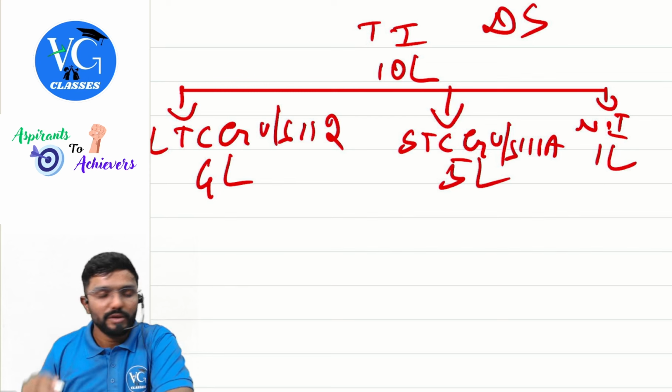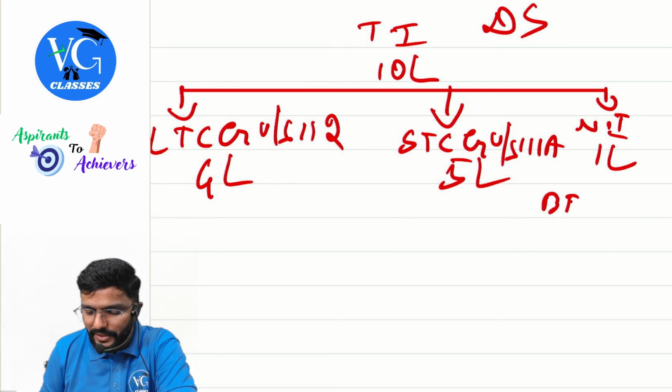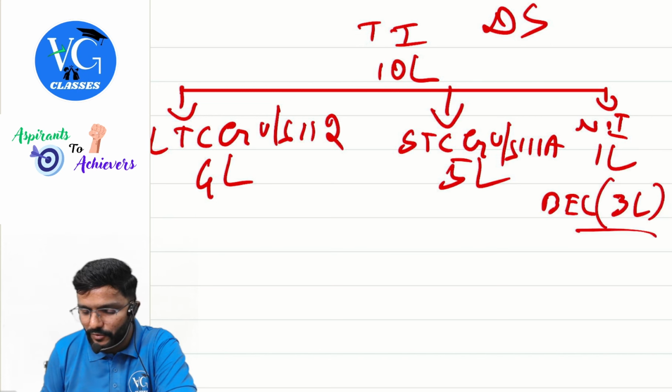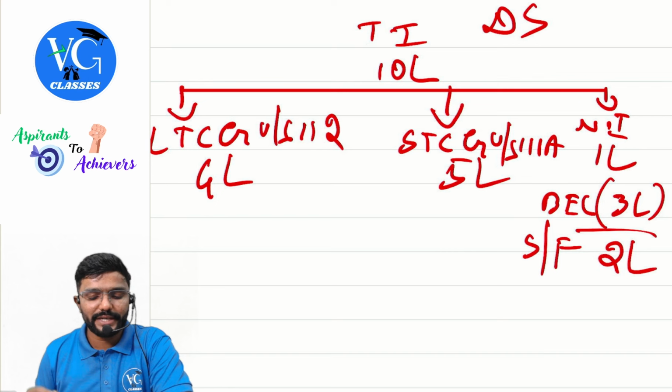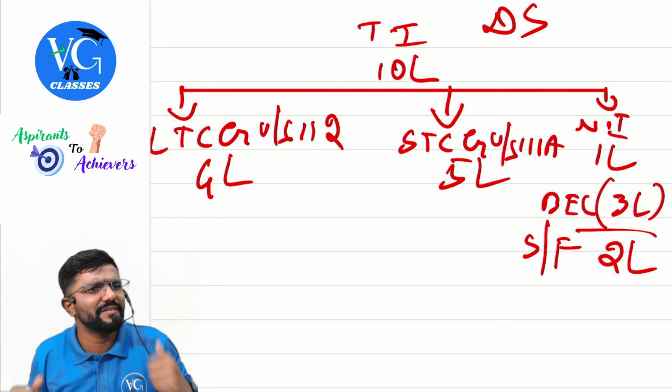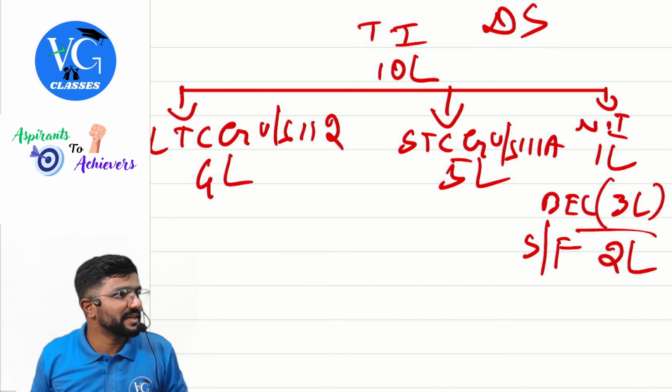Okay, sir. Now, normal income is 1 lakh. Basic exemption limit, we know, is 3 lakh under the default regime. What is the shortfall? 2 lakh. This 2 lakh, can I adjust it against 4 lakh or 5 lakh, sir? Wherever tax is higher. It depends on the date of transfer also. Clear? It depends on the date of transfer.